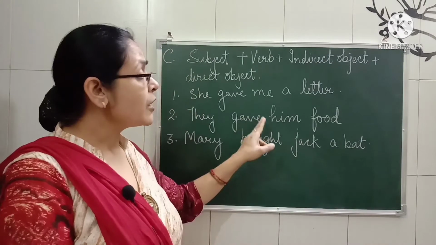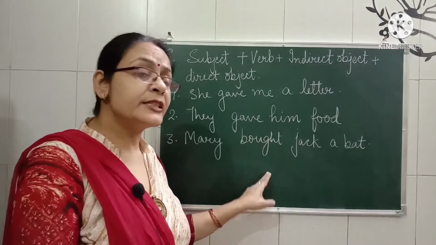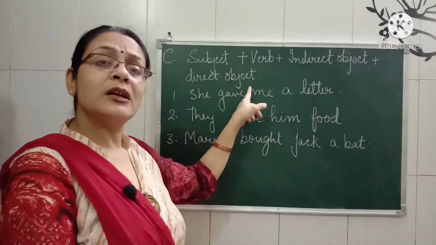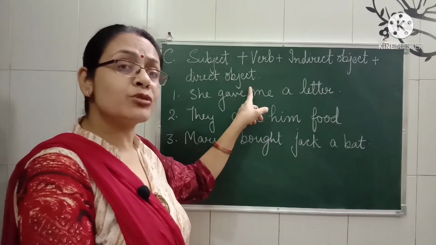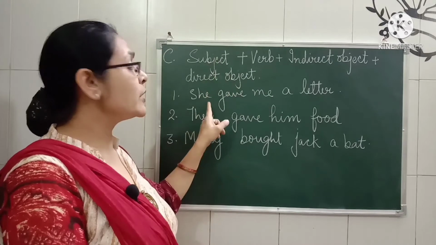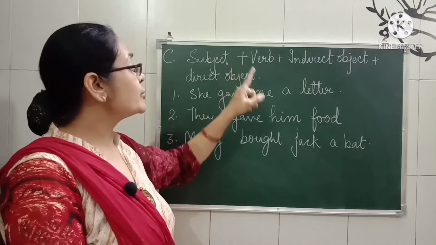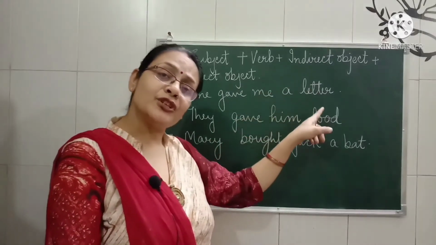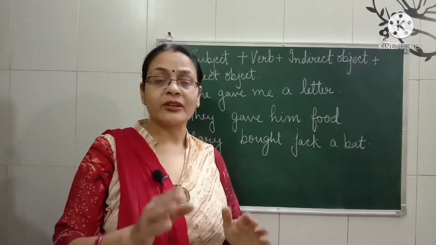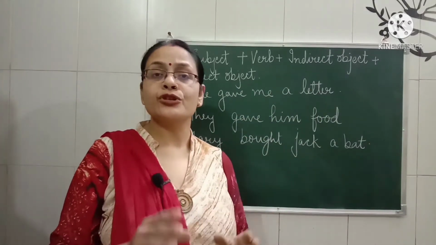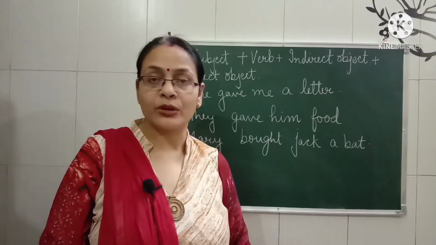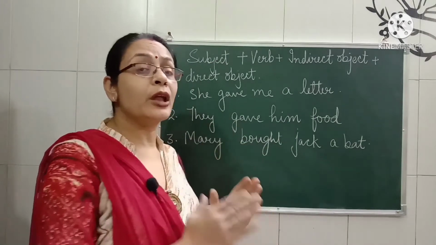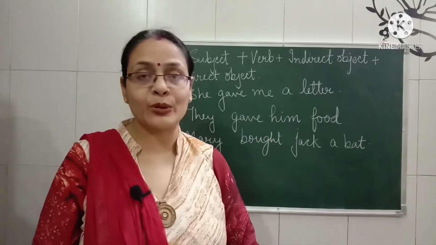Now this formation of the sentences is telling you the correct structure of the sentence. First of all, you will apply a subject, then a verb, then an indirect object, and then a direct object. So that is better for you all, children. You should have a notepad and a pen with you. Whatever you are seeing here on the board, you can note it down. That is going to help you a lot.